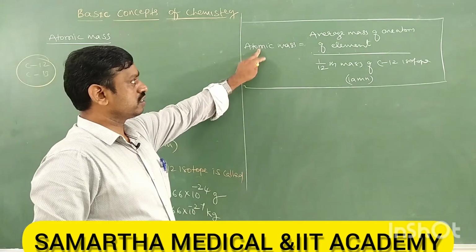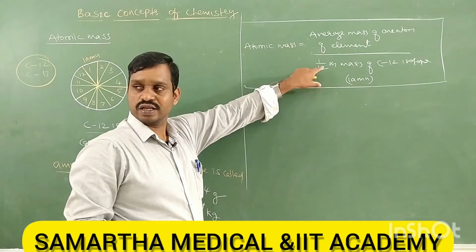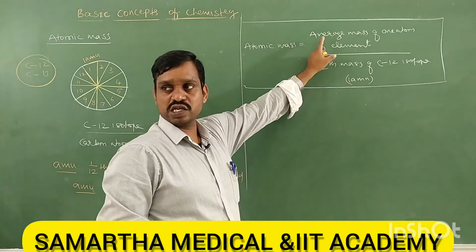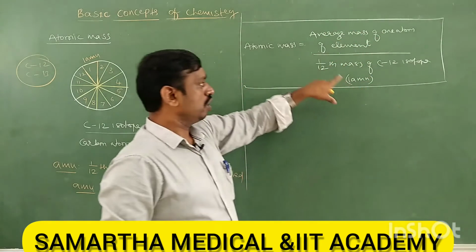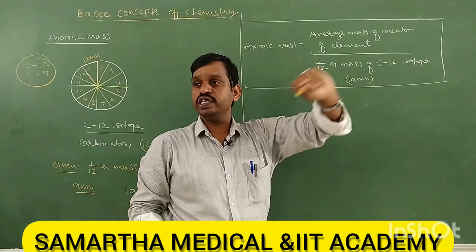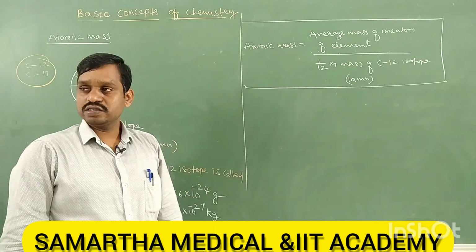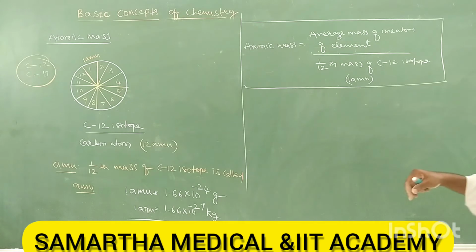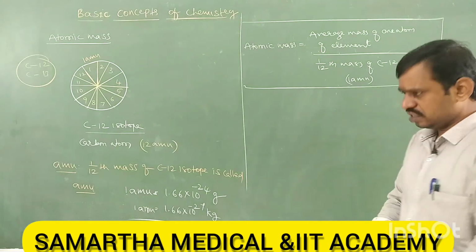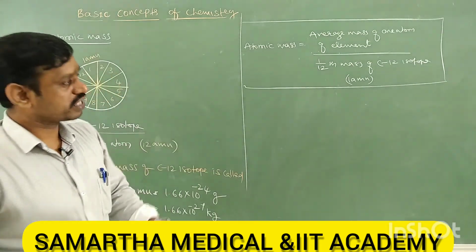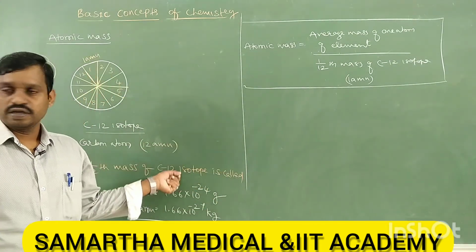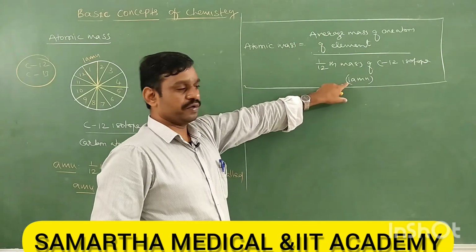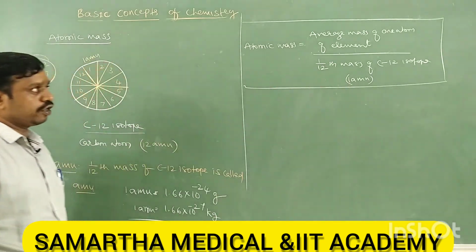How do you define atomic mass? It is a ratio of the average mass of one atom of the element to the 1/12th mass of carbon 12 isotope. Average mass can be calculated by a different method. So the average mass of an atom of the element, divided by 1 AMU, gives atomic mass.